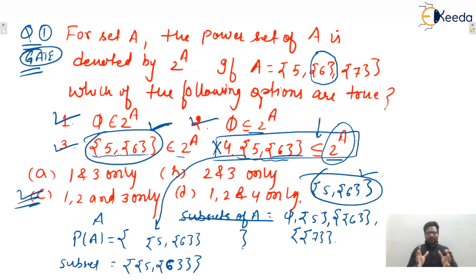So I gave you the brief introduction about the sets. What are the sets, types of the sets, what is the meaning of set, subset and power set, or superset, proper superset, proper subset, and what is the Cartesian product, and what will be the cardinalities of power set, what will be the meaning of A cross B Cartesian product and all. Okay, so this was the brief introduction about the sets.